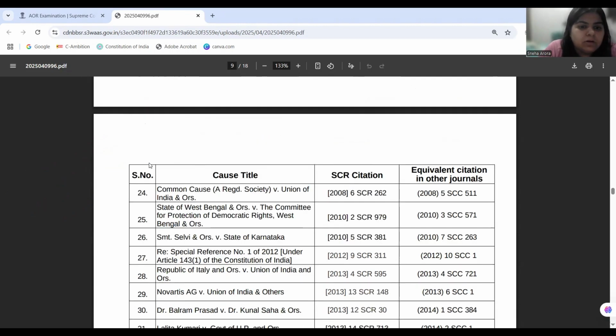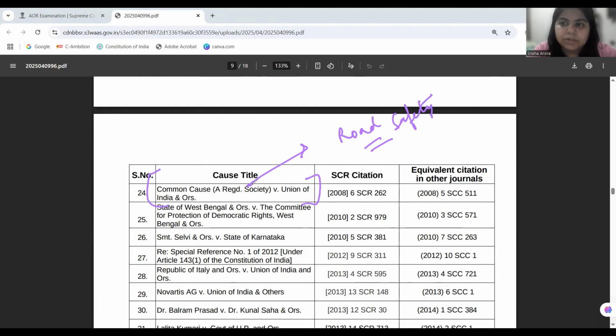Now, in this Common Cause case, which is a 2008 Supreme Court case, the petitioner is asking for road safety guidelines by the Supreme Court in exercise of Article 142 and 32 as well. The court is declining, saying that we do have a full-fledged Motor Vehicle Act and it is not needed. So the court herein is not using 142 jurisdiction itself.